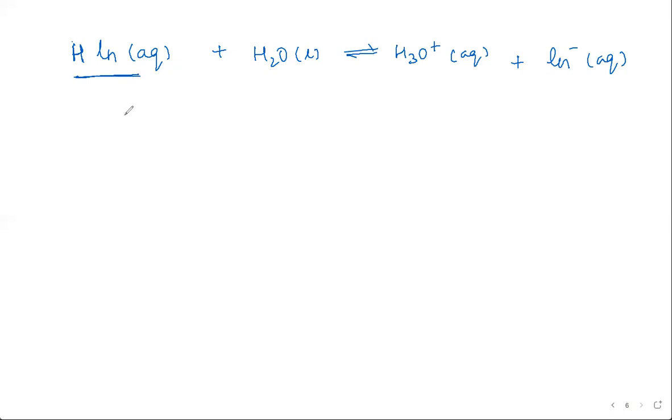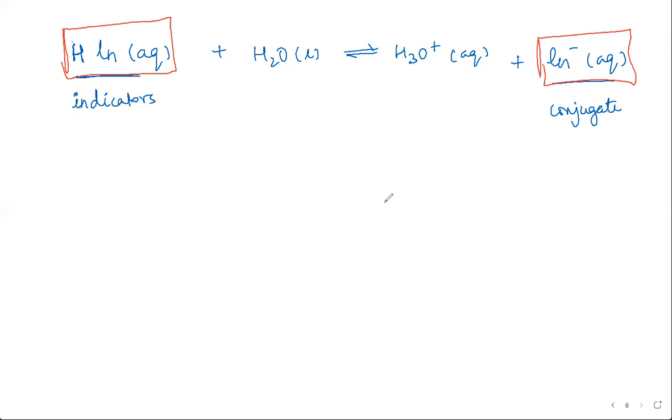Yeah, so we're discussing strength of acid bases, right? So even if you were to measure if something is acidic or basic using an indicator, this is exactly what happens in the solution. So HLn is basically how indicators can be represented. They're mildly acidic, and this is the conjugate base, right? So they have different colors, like basically HLn is a different color, and if you have Ln minus, it's a different color. Now if you put this indicator in an acidic solution,